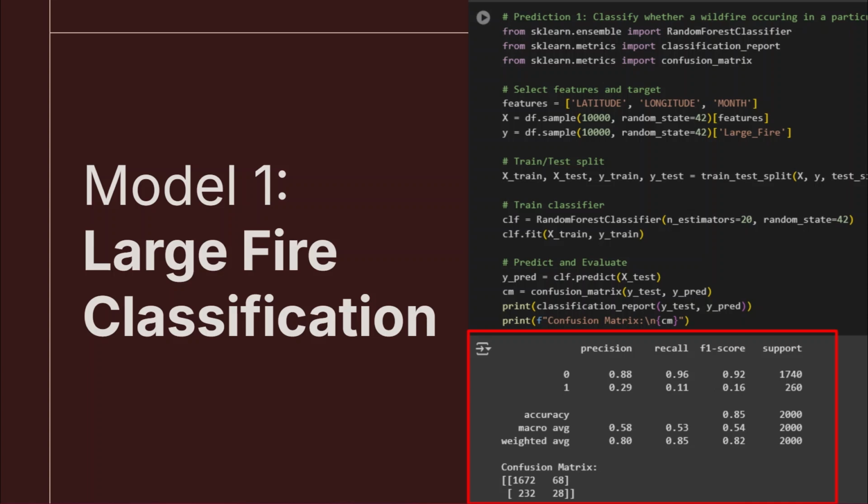Our first model addresses large fire classification using a random forest classifier with latitude, longitude, and month as key features. We trained a model to predict if the fire would burn over 10 acres. The model was 85% accurate, meaning it's a valuable tool for early resource allocation and strategic planning. However, one interpretation of this model is that it rarely flags large fires, indicating a bias in the model towards small fires. A way to improve the model would be to add environmental features such as temperature, humidity, wind speed, and vegetation index.